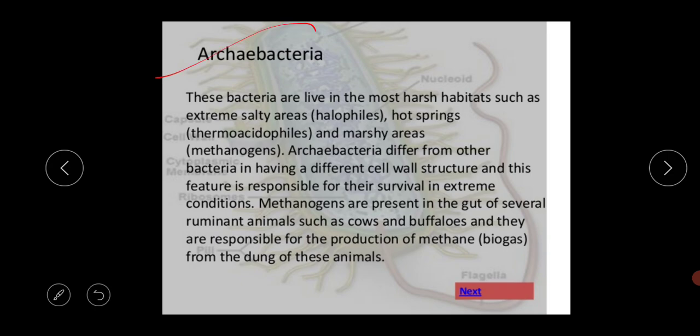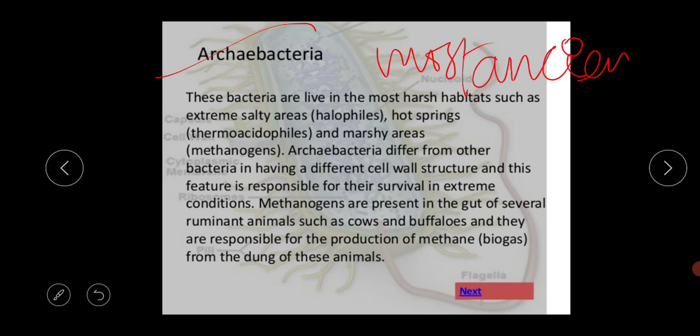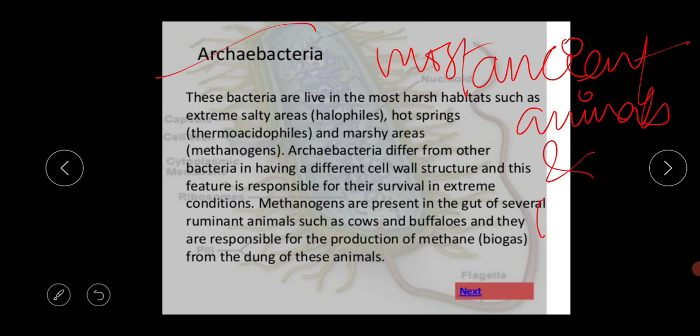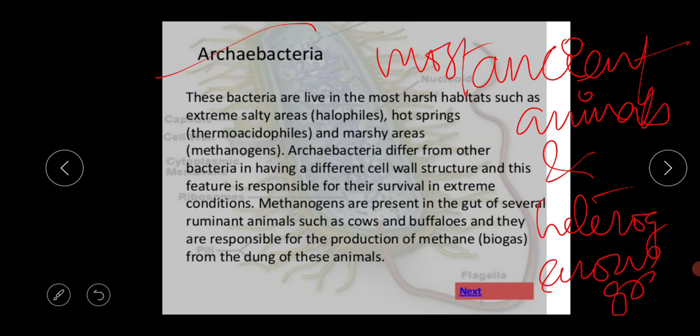Now I am going to discuss this Archaebacteria. They are the most ancient and heterogeneous group of bacteria. Please keep in mind that these bacteria are the most ancient organisms, and heterogeneous groups of bacteria which originate from different kinds of organisms.